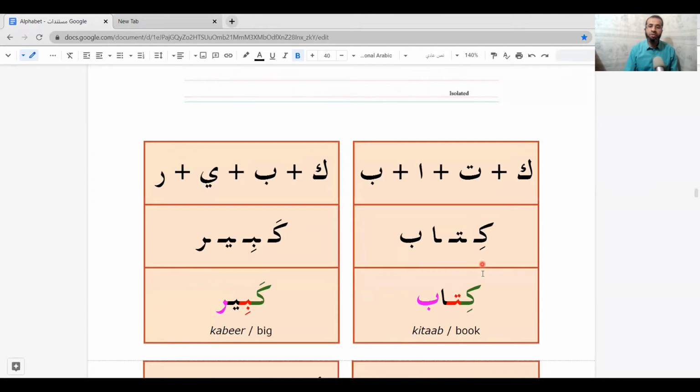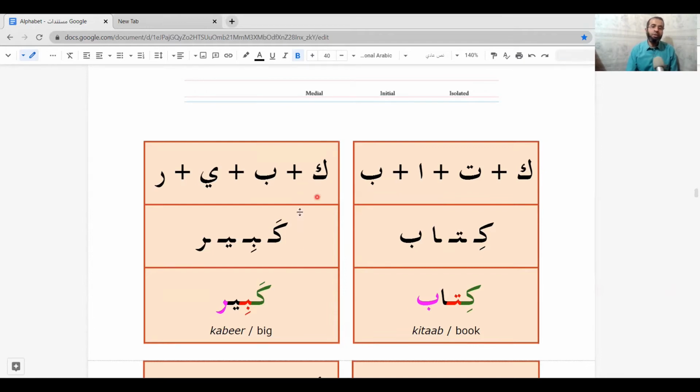Let's read these words. The first word is book. It's composed of 4 letters. The first letter is kaf, then ta, then alif, then ba. The kaf here has kasra. That's why we say ki, then ta, followed by long vowel a, kitab, kitab, book.